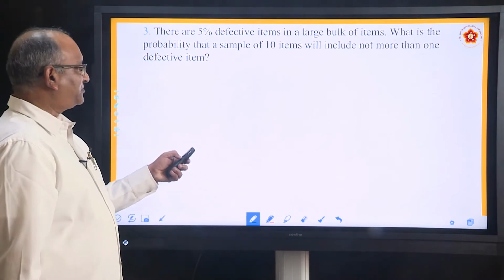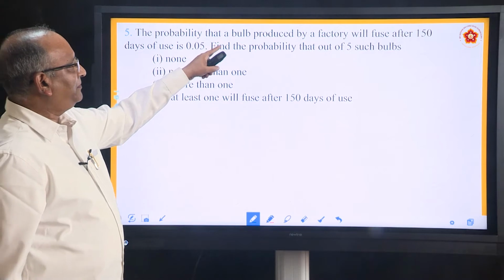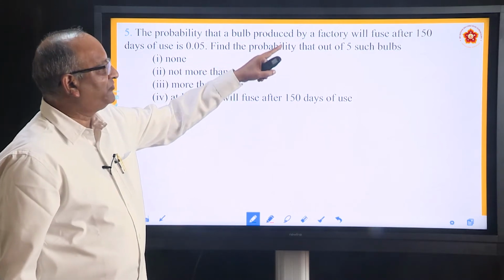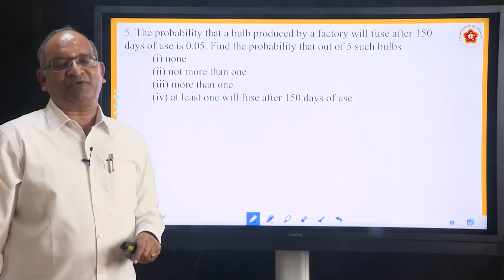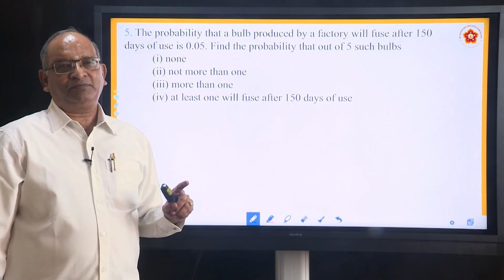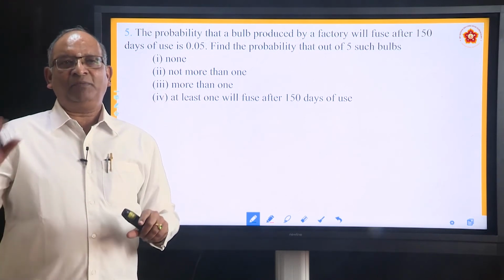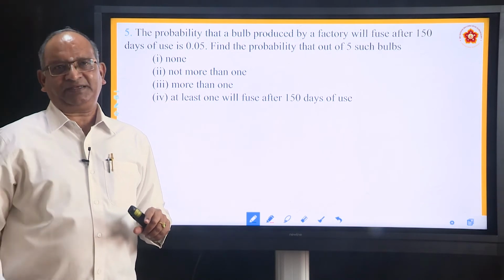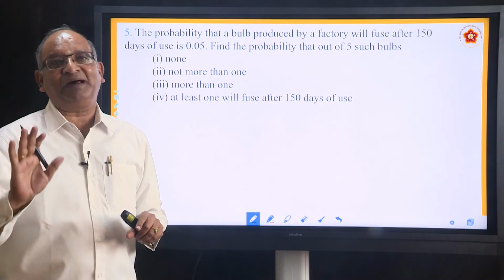Let us move to the next problem. The probability that a bulb produced by a factory will fuse after 150 days of use is 0.05. What is this 0.05? The bulb which a factory is producing, the moment you bring it and start using it, it will get fused after 150 days, that is after 5 months.